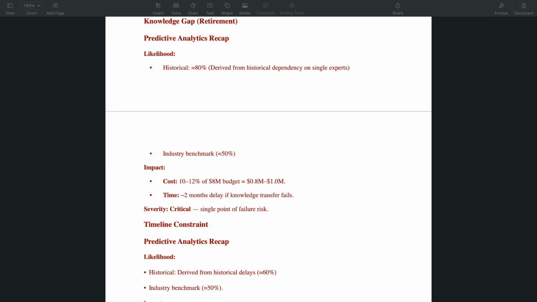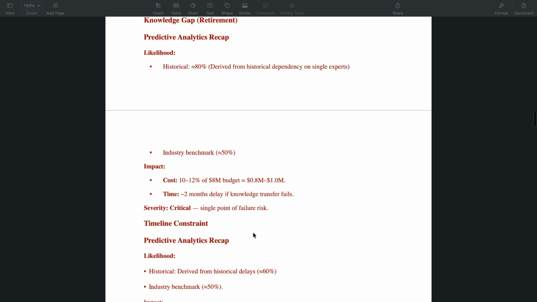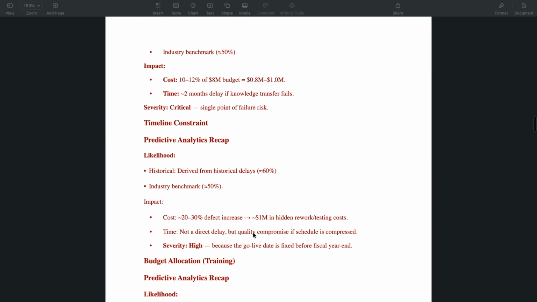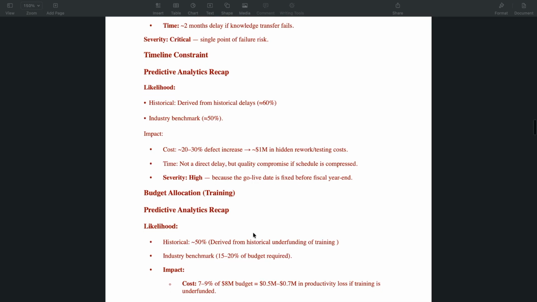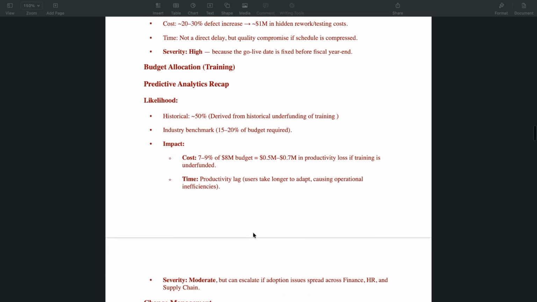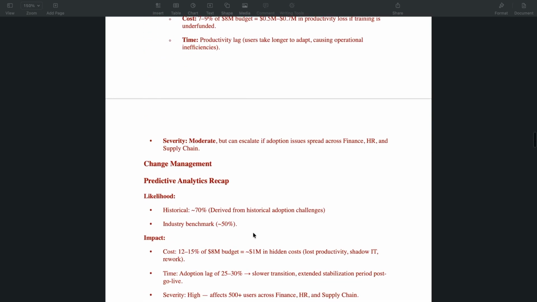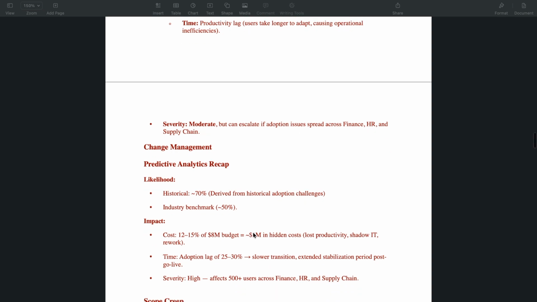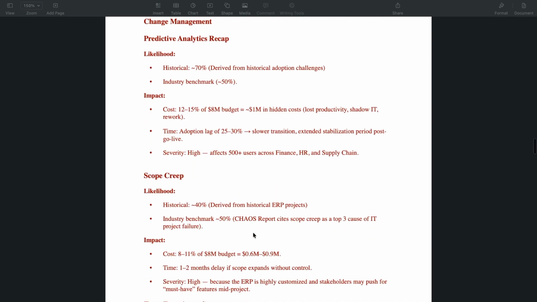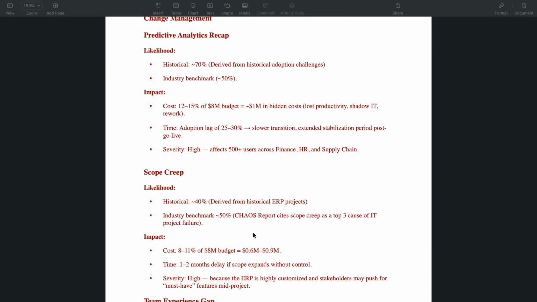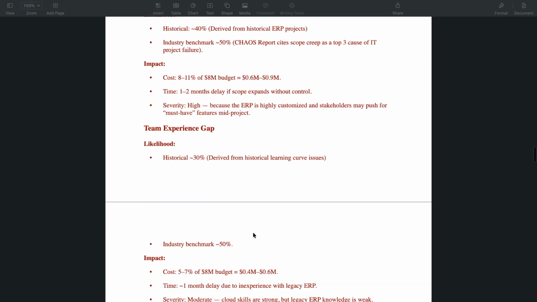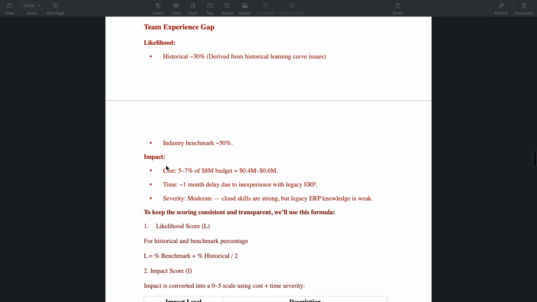We also had the same information for timeline constraints. We got information for budget allocation, change management, whereby we got the historical and the industrial benchmark. We also got the same for scope creep and team experience. For team experience, we got the likelihood and also the impact.